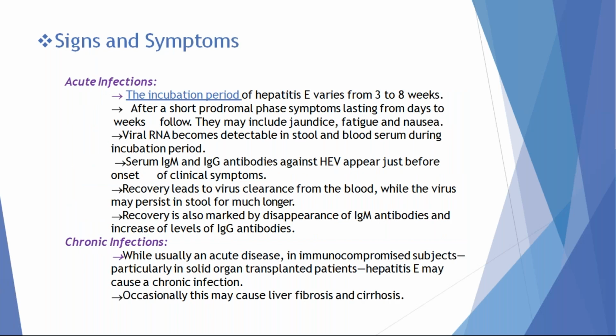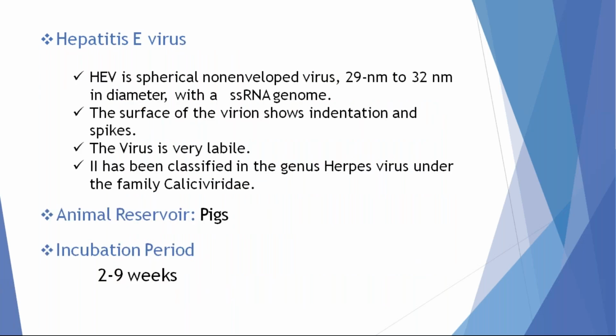The average incubation period is 3 to 8 weeks. We can diagnose it by detecting IgG and IgM antibodies by ELISA. Very rarely, this virus can progress to chronic infection. The only hepatotropic virus that doesn't cause chronicity is hepatitis A virus. The remaining viruses can all cause chronicity. But chronicity in hepatitis E virus is very rare.